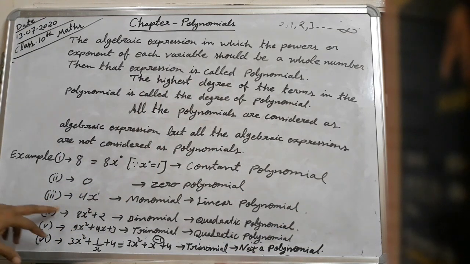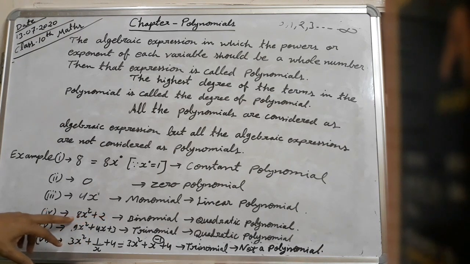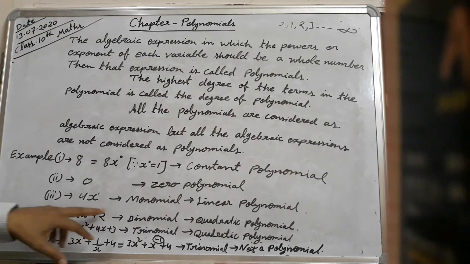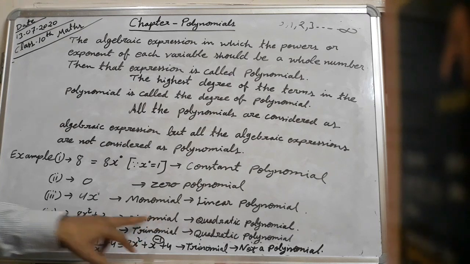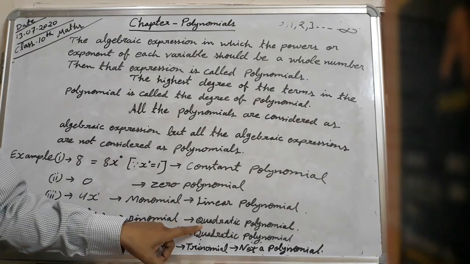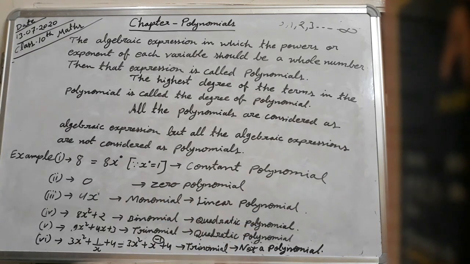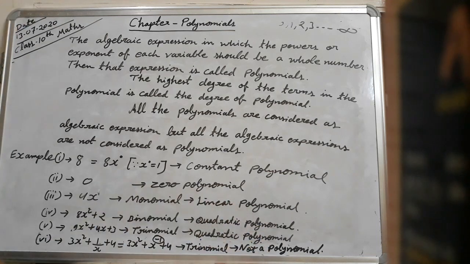Now, fourth example, 8x square plus 2. Here, see, it has two terms. Therefore, it is called a binomial. But what is the name of the polynomial here? The highest degree is 2. Therefore, it is called a quadratic polynomial, because in this expression the highest power of the variable is 2. Therefore, the degree is 2. Hence, it is a quadratic polynomial.